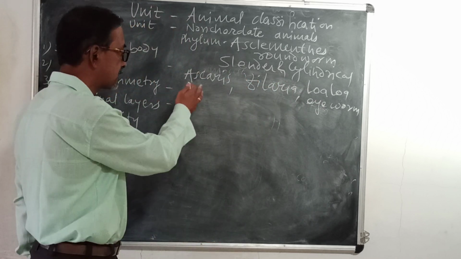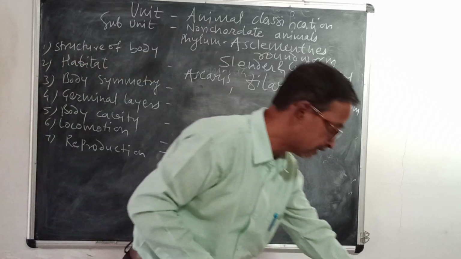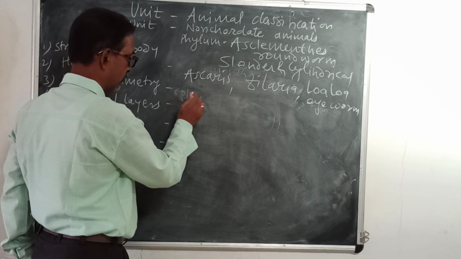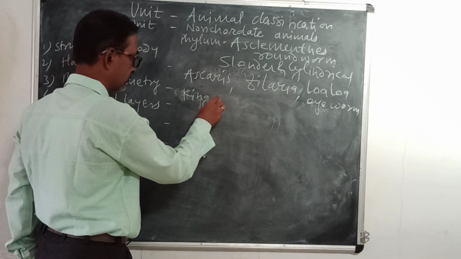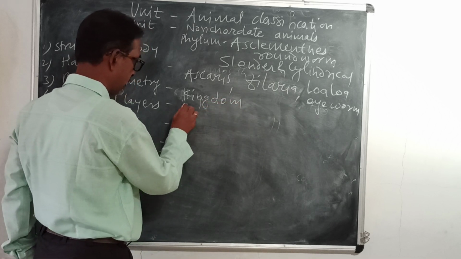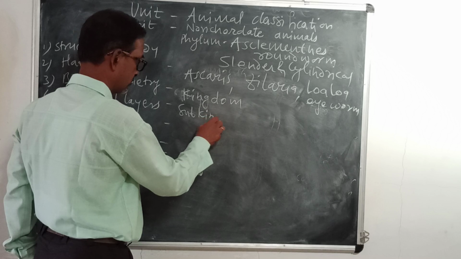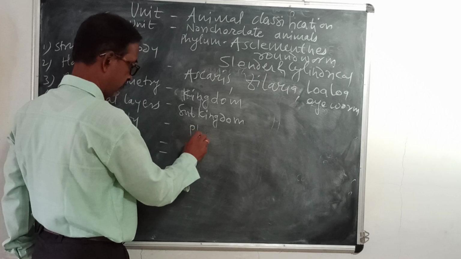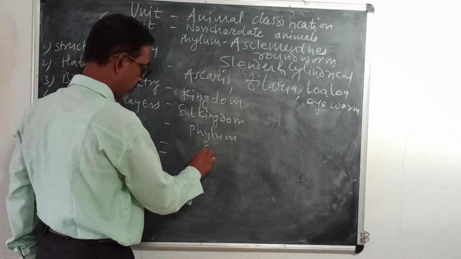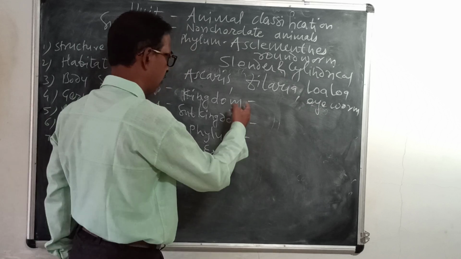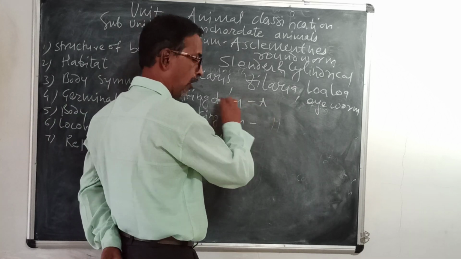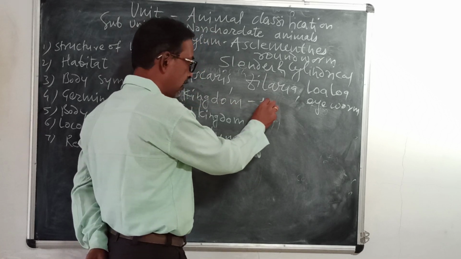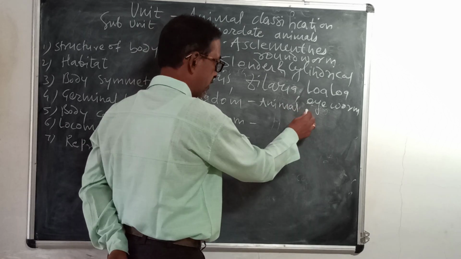Now we shall see classification under the same headings: kingdom, then subkingdom, then phylum, and example. As usual, the kingdom is the same. All animals in this chapter have the same kingdom, the animal kingdom. There is no change.